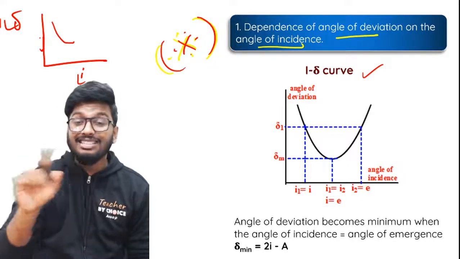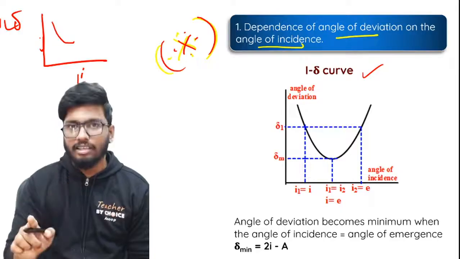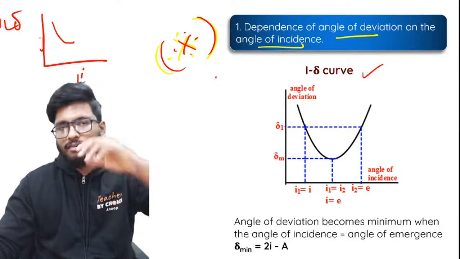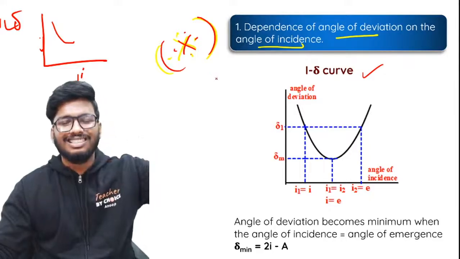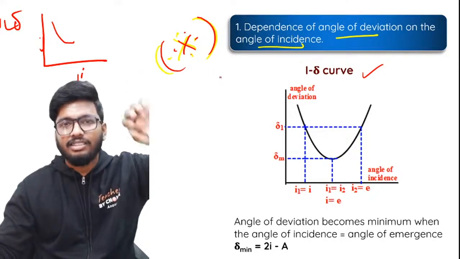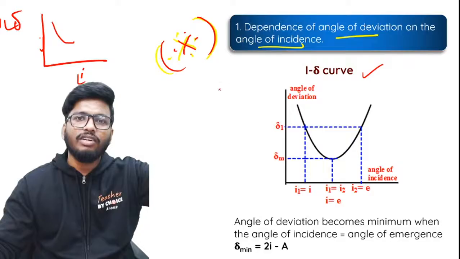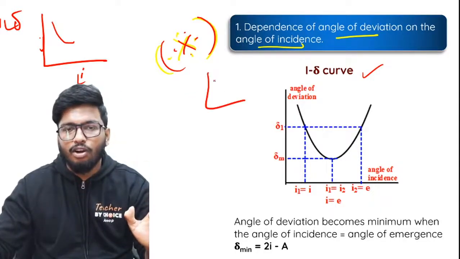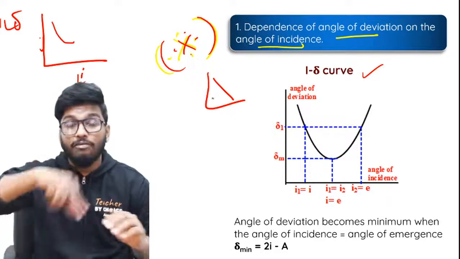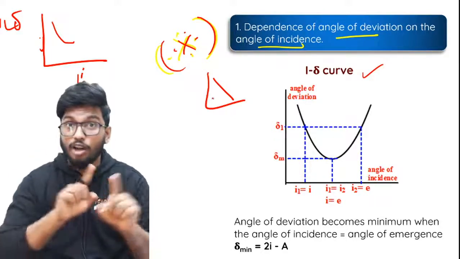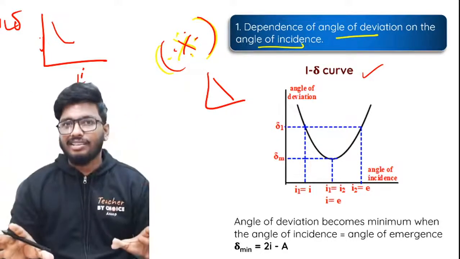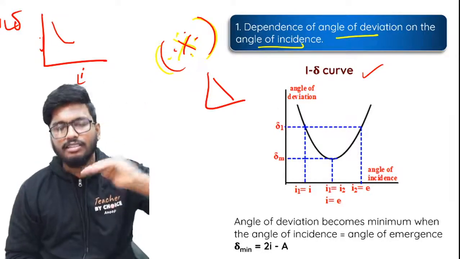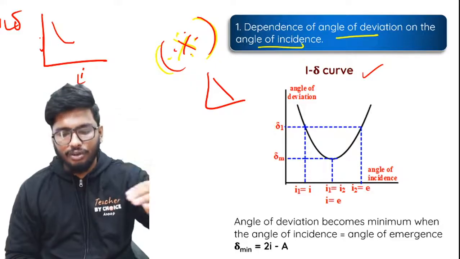Now again, this reduction is not linear. In other words, it's not directly proportional. For example, if the angle of incidence increases by 10 degrees, it does not mean that the angle of deviation will also decrease by 10 degrees. The curve is not a straight line. If I increase the angle of incidence, the angle of deviation will start to decrease.